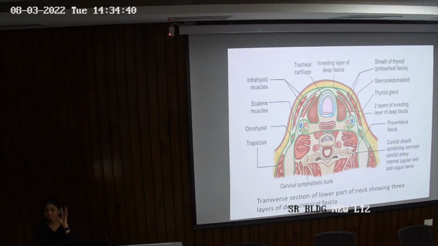So these spaces are important because these are potential spaces. Potential spaces means they're not actually there, but they have a tendency to develop if there's any tumor or if there is any lymph node enlargement. So from my side, this diagram is important. It might be asked in your exams and you'll have to mug this up. There's no other way out.